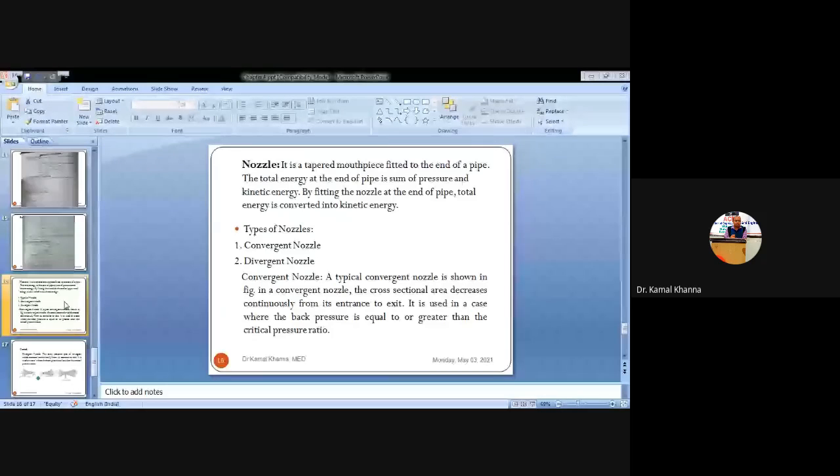Because the nozzle is a tapered mouthpiece, it can be a converging nozzle, a diverging nozzle, or a converging-diverging nozzle. In the case of the converging nozzle, at the entry the diameter is more, whereas at the exit the diameter is less. You can see the figure here. I am moving to the next slide.